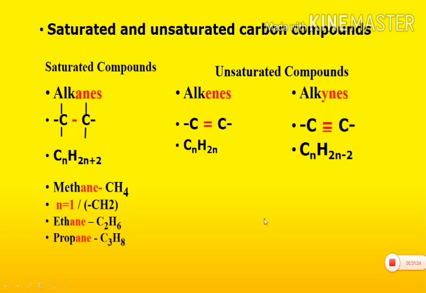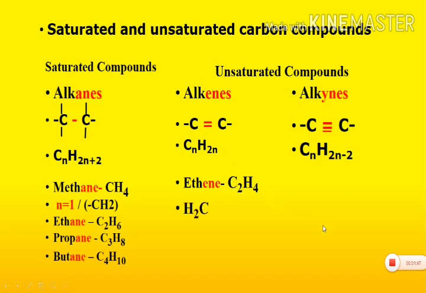If we substitute n is equal to 4 in molecular formula CnH2n+2, we get a compound known as butane. Molecular formula C4H10. So all alkanes are ending with ane and they have a single bond between two carbon atoms. So let us try to derive the compounds belonging to the class alkenes. So if we substitute n is equal to 2 in general formula of alkene CnH2n, so we get a compound known as ethene